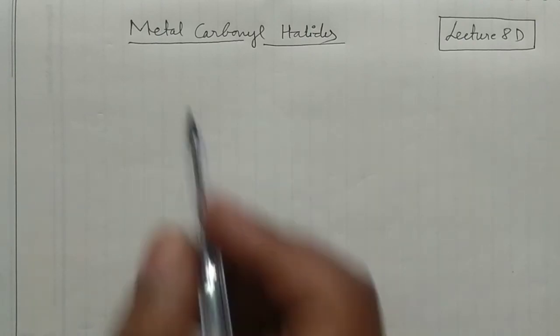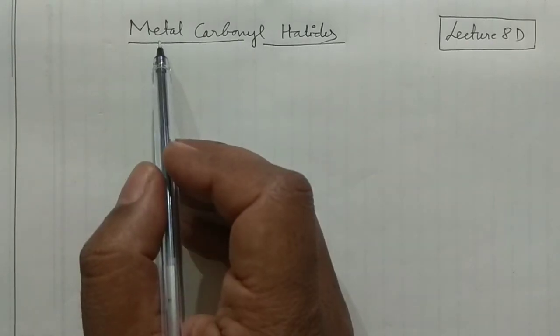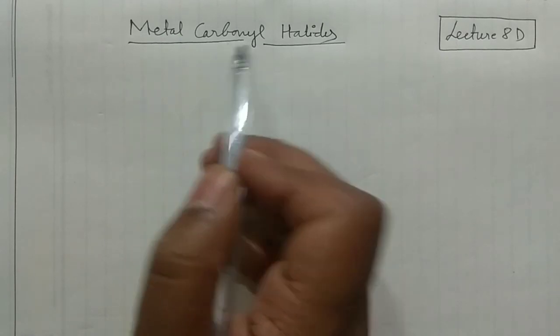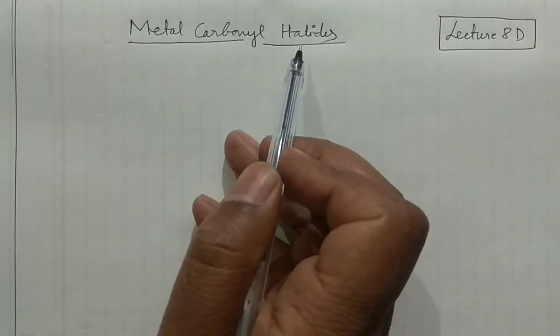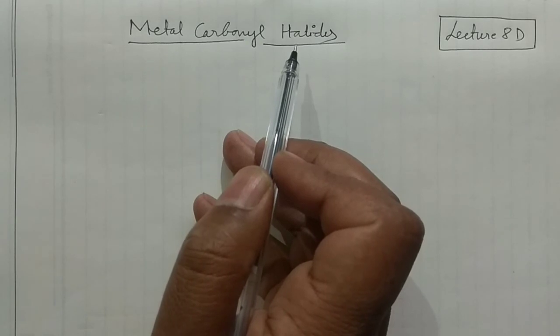So first of all, metal carbonyl halides, that means the complex would contain a metal, of course a transition metal, and a carbonyl group would also be there along with the halides. And the halides may be chlorine, bromine, or iodine in the form of their anions, that is, the iodides, bromides, or chlorides, okay.